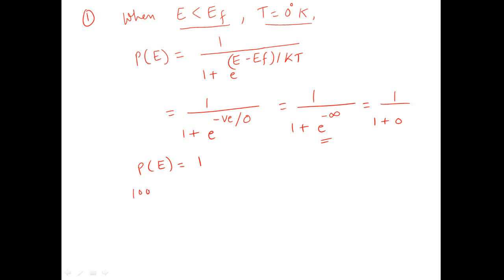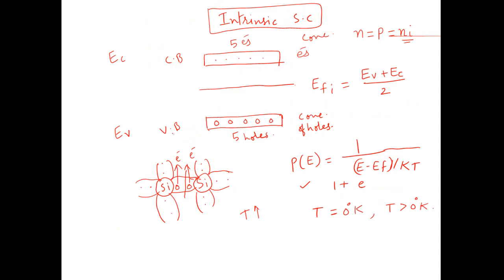It means that 100% of electrons are occupied in energy E which is less than EF when the temperature is 0 degree Kelvin. Here you know that the energy associated with the valence band is less than the Fermi energy.